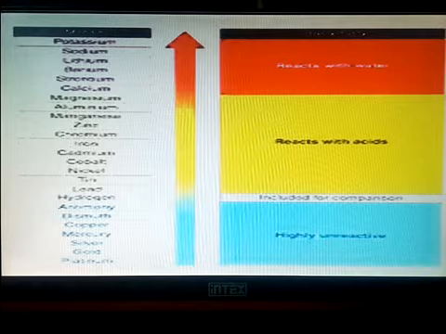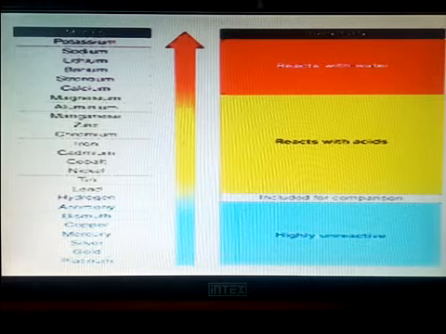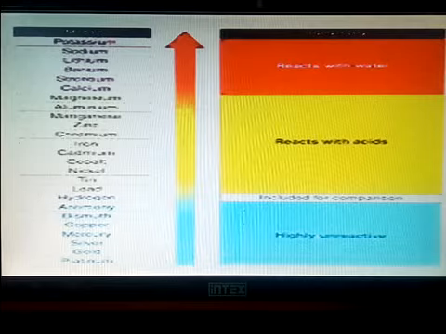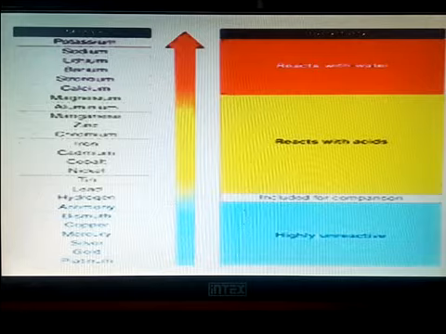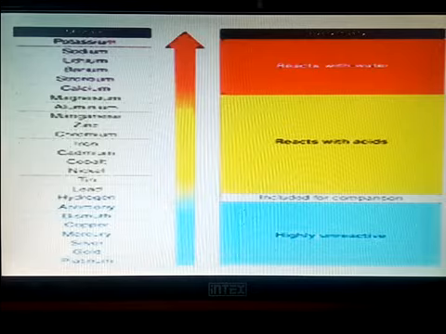You can see the red mark: potassium, sodium, lithium, then calcium, strontium, even magnesium and aluminium can react with water. And those metals which lie in the yellow zone do not react with water, but they can react with acids.